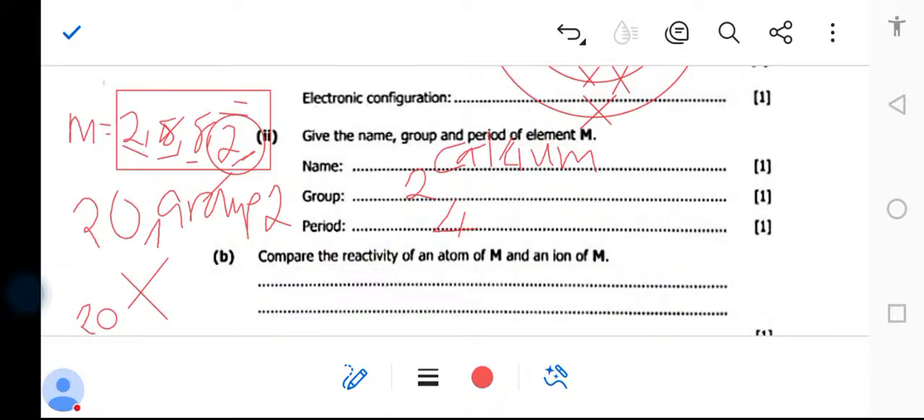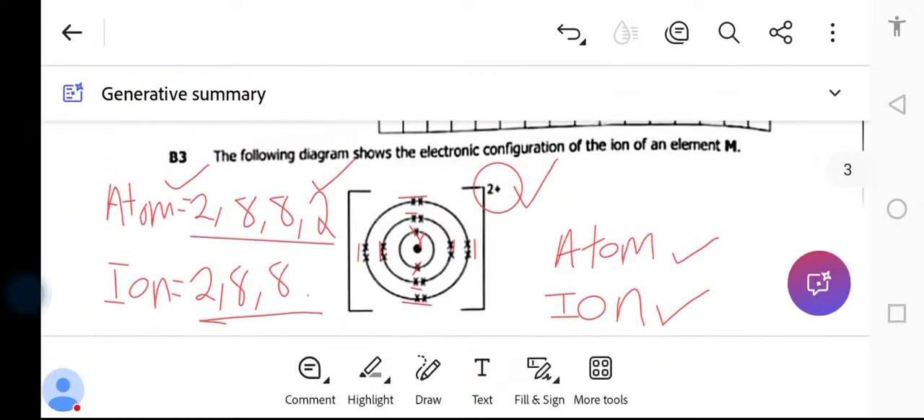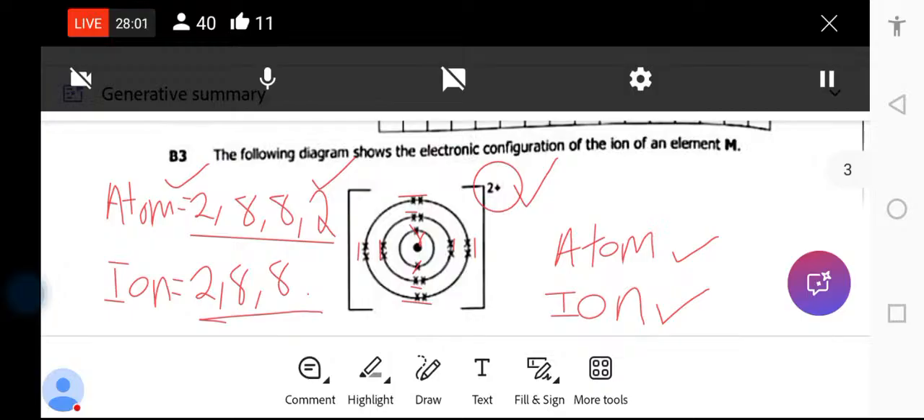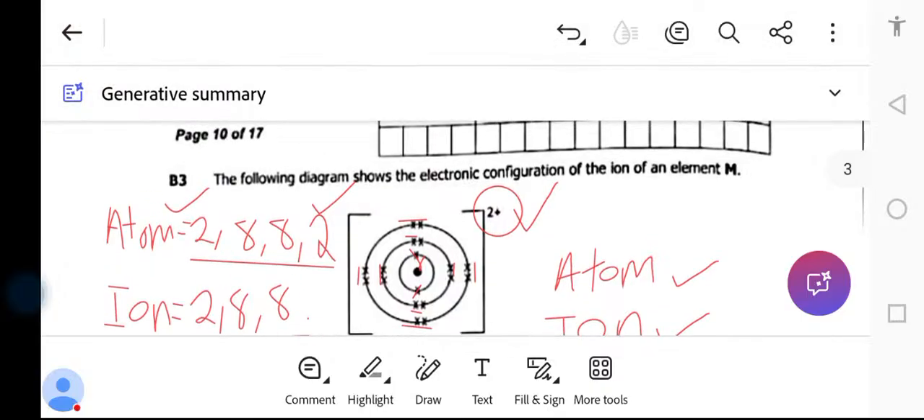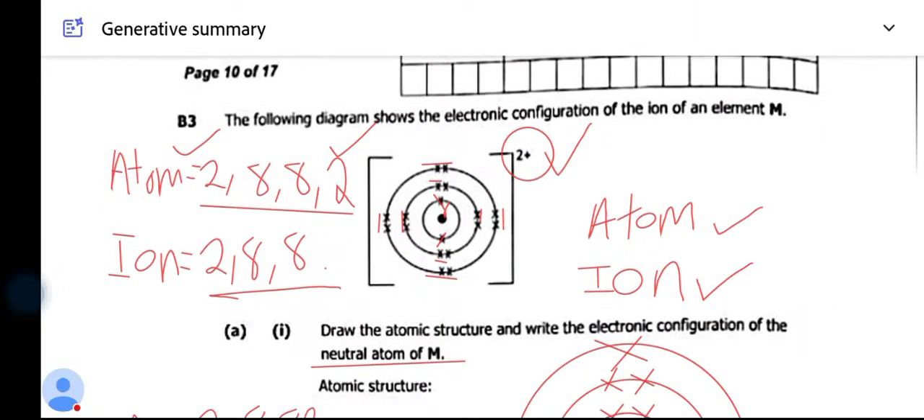Now, compare the reactivity of an atom M and ion M. We go back to our talk here. The reason why an atom loses or gains electrons is for it to be stable. So atoms will always lose or gain in order for them to be stable, and stability is determined by having 8 electrons in the outermost shell. The rule is called the octet rule.